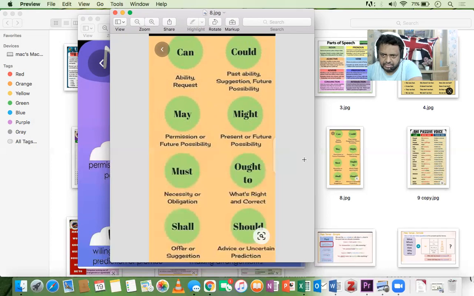And he should get this job. Someone gave a job interview, and you say, oh, he gave the interview, he's quite eligible, he should get that job. So again, uncertain prediction. And again, he should visit us on Sunday. So again, it's an uncertain prediction as well.